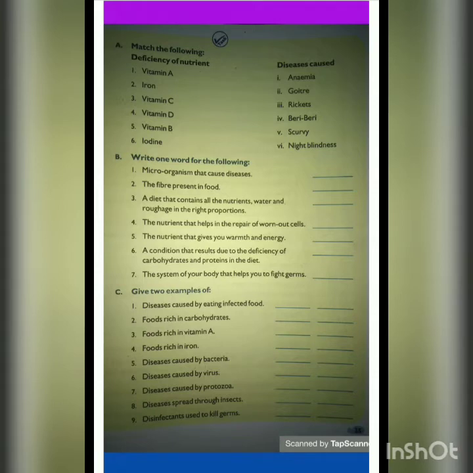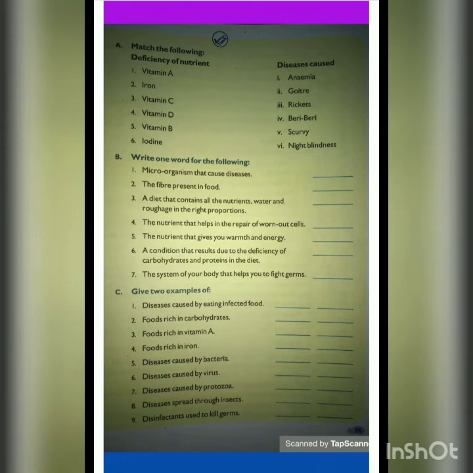Second, the fiber present in food. Third, a diet that contains all the nutrients, water, and roughage in the right proportions. Fourth, the nutrient that helps in the repair of worn out cells. Fifth, the nutrient that gives you warmth and energy. Sixth, a condition that results due to the deficiency of carbohydrates and proteins in the diet. Seventh, the system of your body that helps you to fight germs. So these are the 7 statements for which you have to write one word.